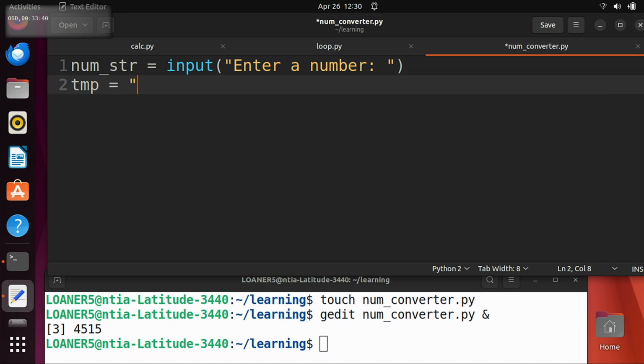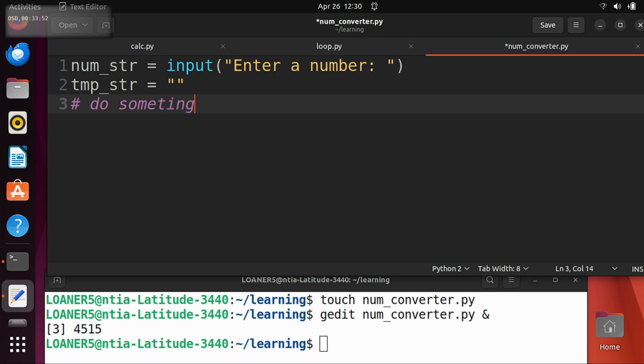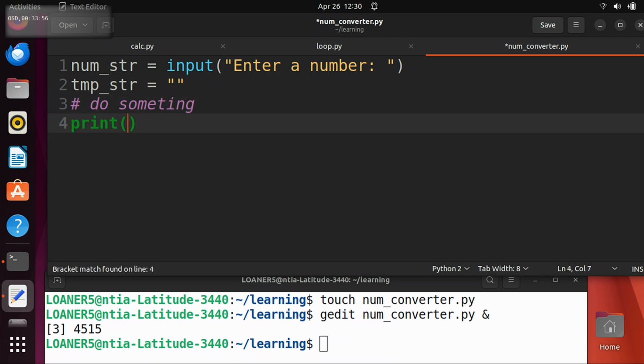So I'll even write that out for you. If you make your temp string equal to the empty string, just two quotes, right? Then you're going to have to do something. And then when you print temp string, it should have no spaces. So just for example, if the user typed in 1 space 2 space 3 like this, when you print temp string, you should just get 1, 2, 3. So does everyone understand what the problem is? Like what I'm asking you to do?